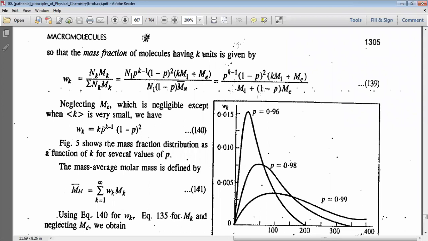When k mod is very small, we have wk equal to k into p to the power k minus 1 into 1 minus p square.